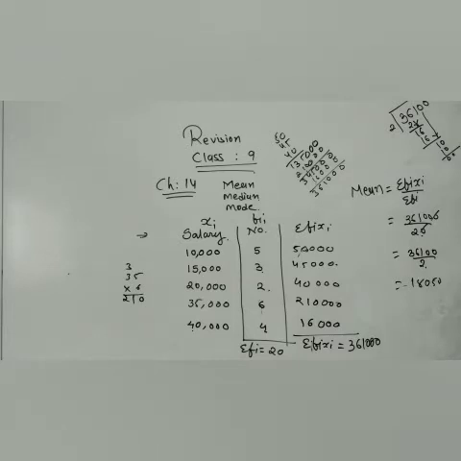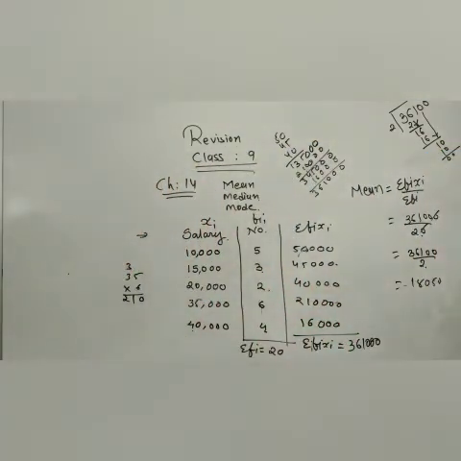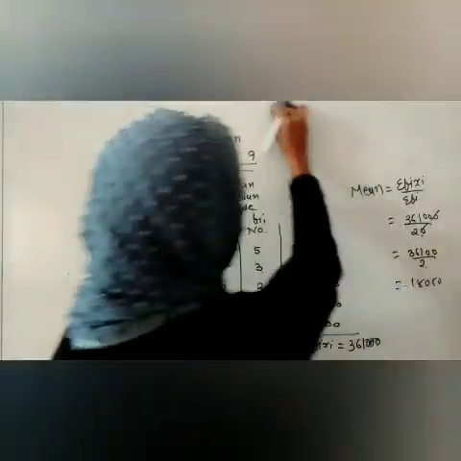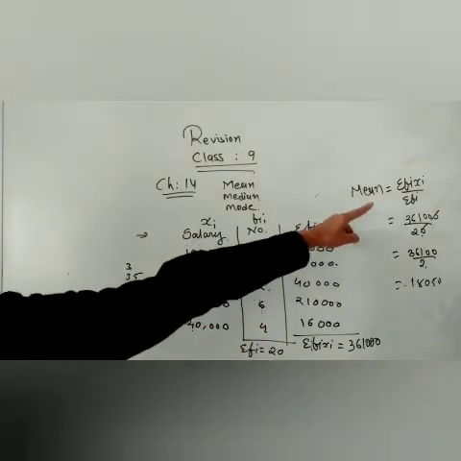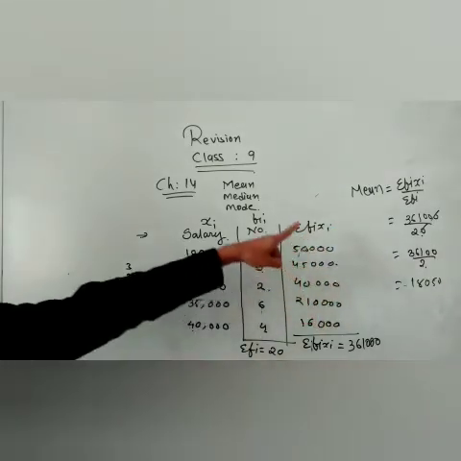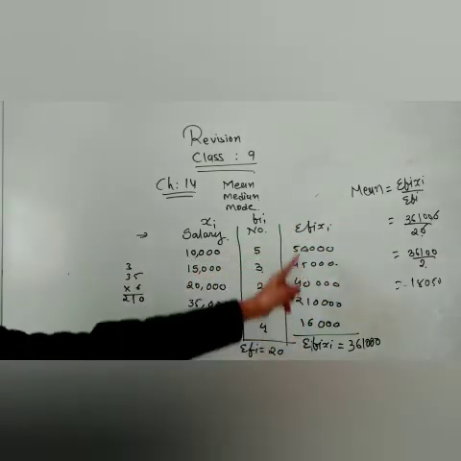I hope you understood how we can find summation of fi xi by using this different method. In that these things are extra. Let me rub over here and let me give you an explanation of this. Our main equation is summation of fi xi, and we find it by multiplying this and adding all this.